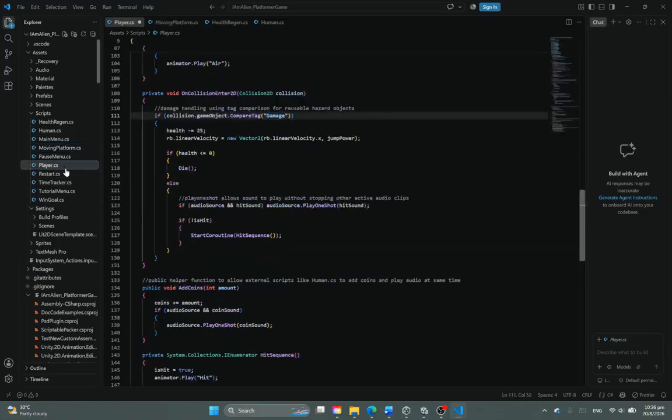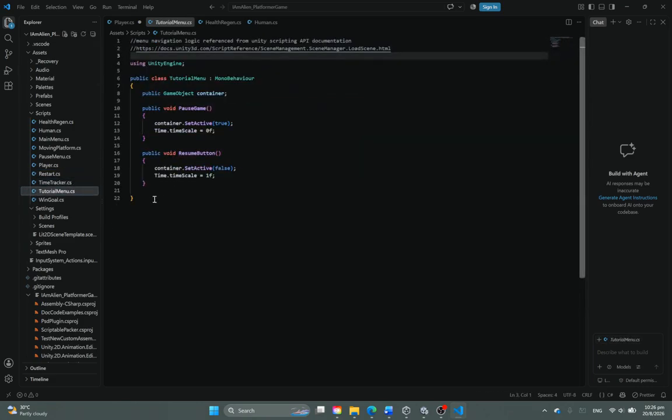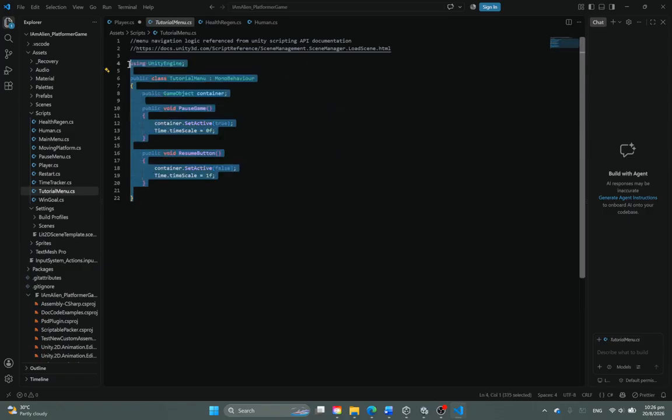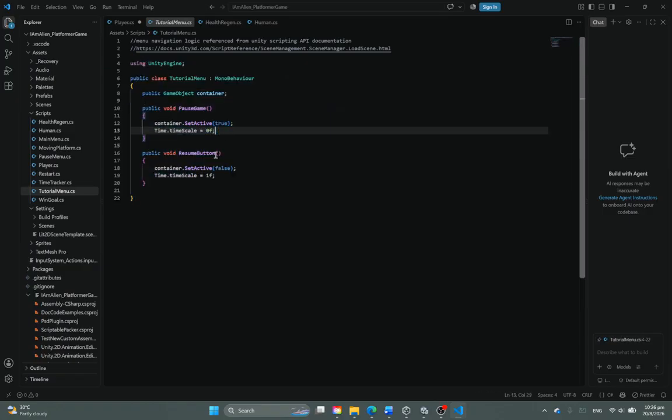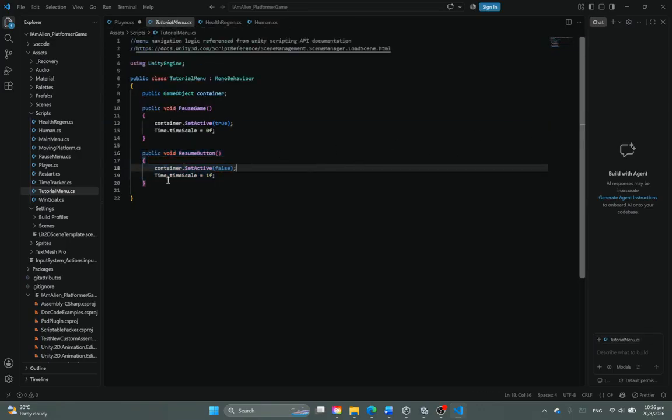So the rest of the codes are just using scene loaders when you restart the game, and basically pausing the game when you press a button and setting the time scale to 0, or making the game back to normal when you press the resume button.